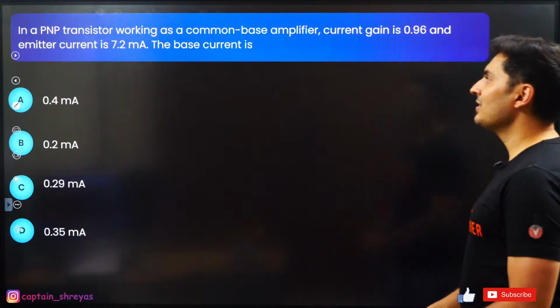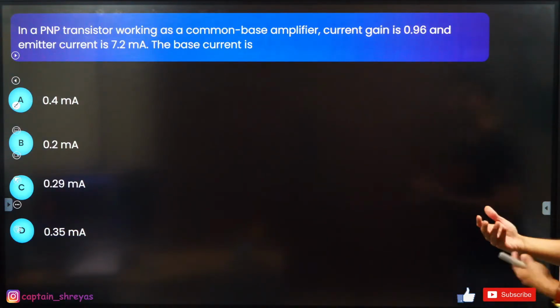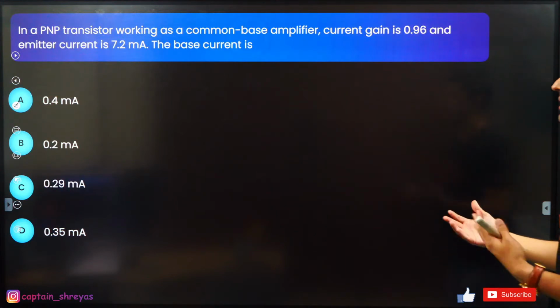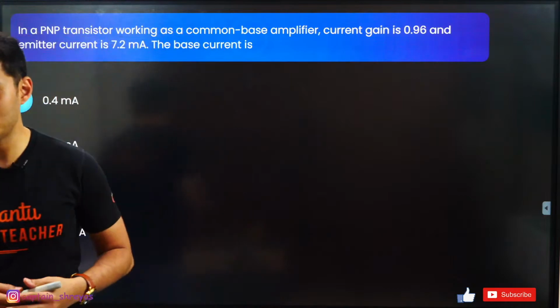In a PNP transistor working as a common base amplifier, the current gain is this much, emitter current is this much, the base current is how much? Let's try to figure this out.